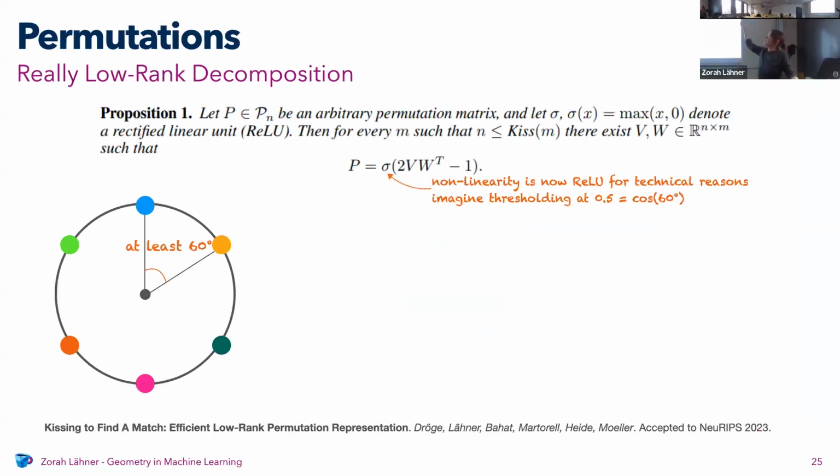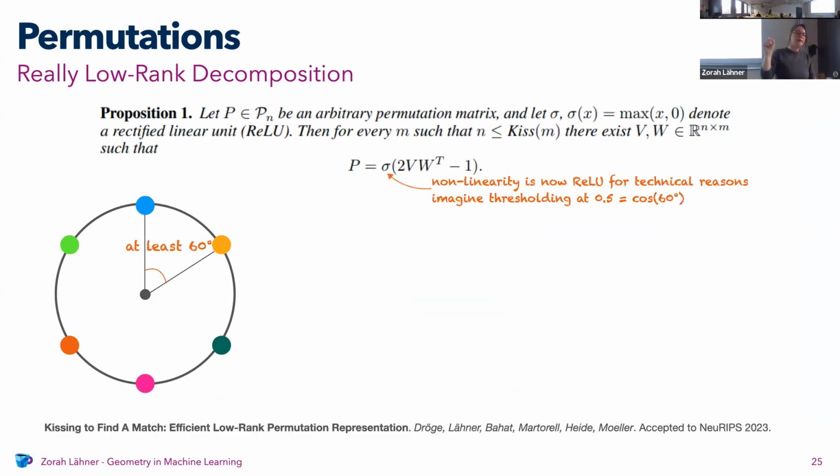So this is basically just what the formula said. We changed the formula a little bit for the proof, and the nonlinearity is then a ReLU function just because it's easier to prove, but you can just imagine that it's thresholding at 0.5, and this corresponds exactly to 60 degrees difference between all the points.